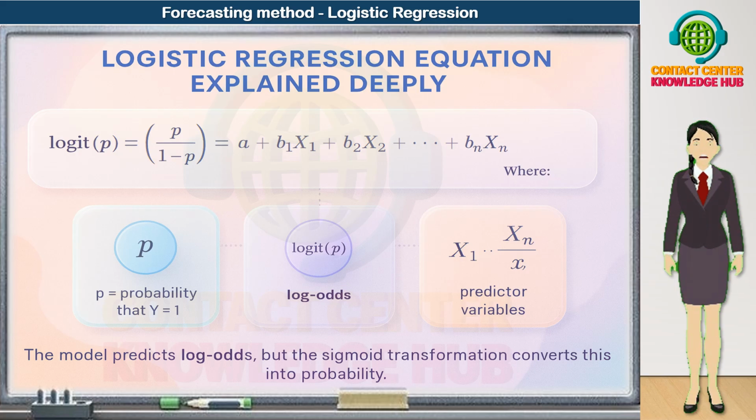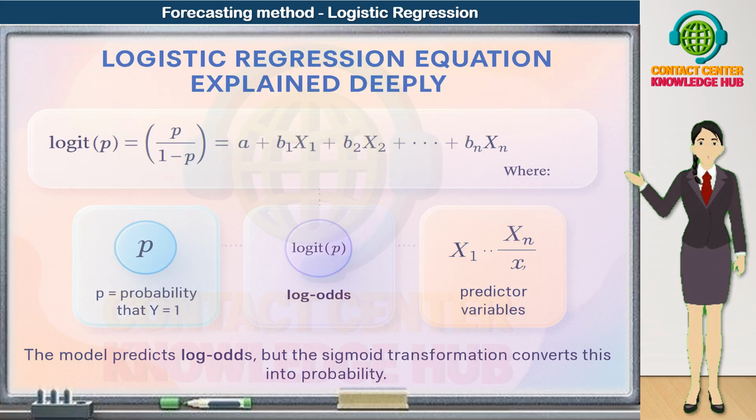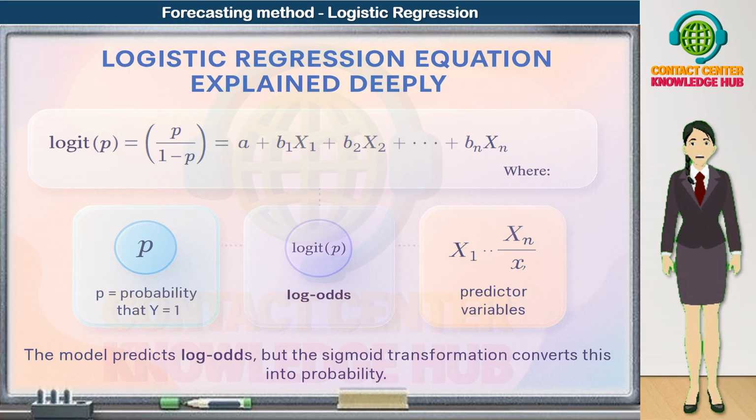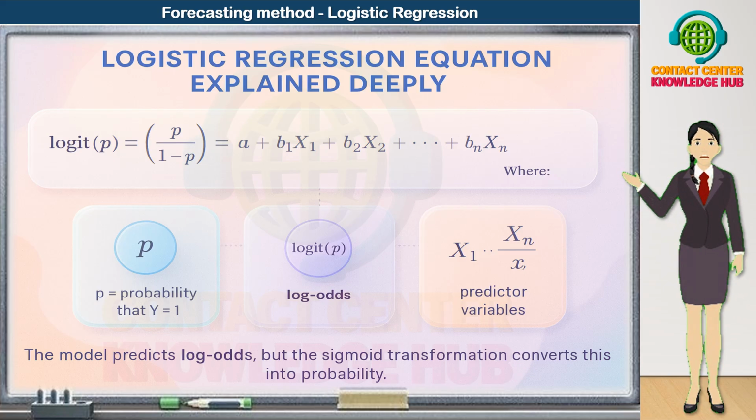Now let's look a bit deeper at the logistic regression equation and what it really means. The core equation is written in terms of something called the logit of P. We write logit of P equals natural log of P divided by 1 minus P, and this equals a plus B1 times X1 plus B2 times X2 and so on up to Bn times Xn. Let's break this down. First, P is the probability that Y equals 1. For example, the probability that a customer churns or that a payment defaults.